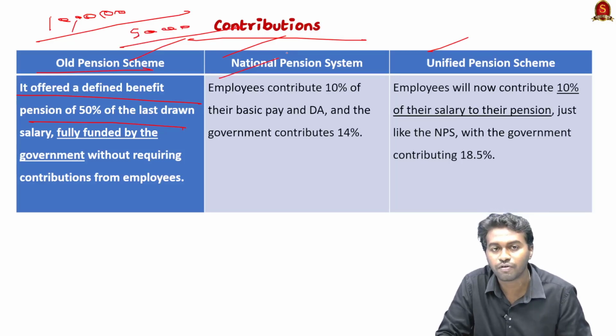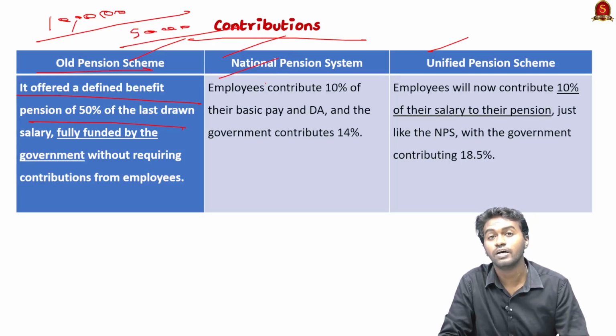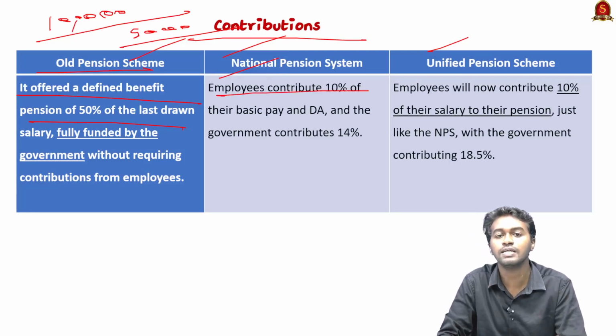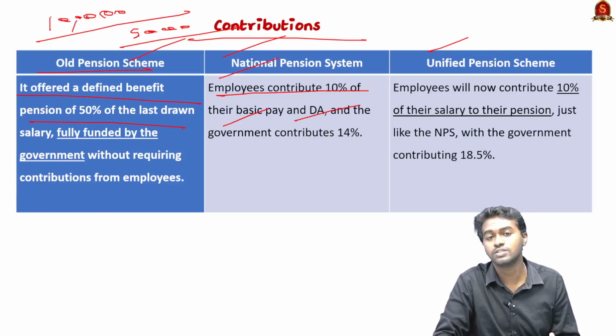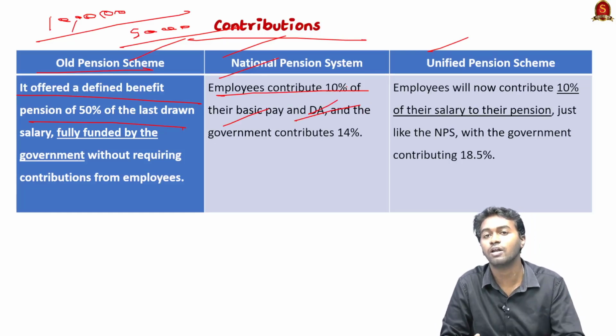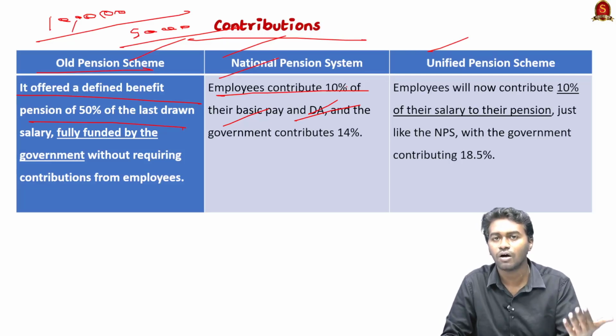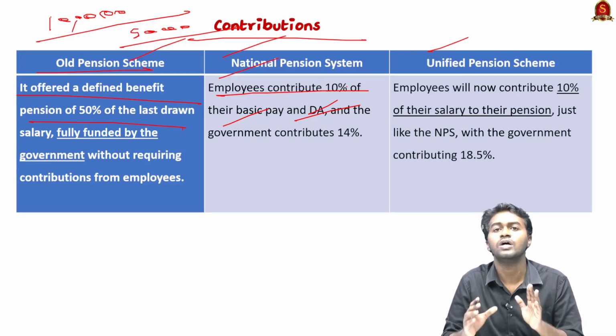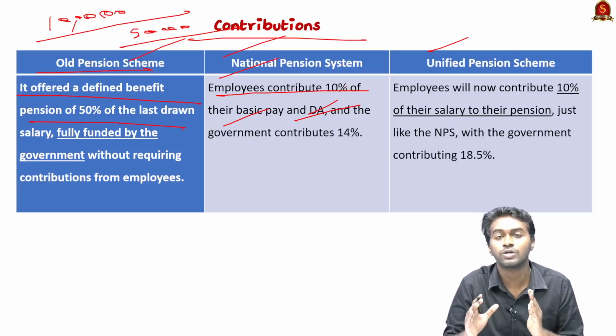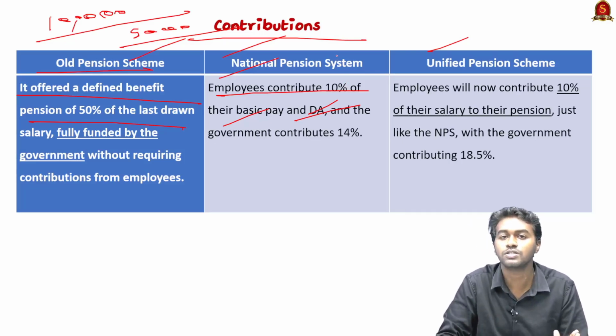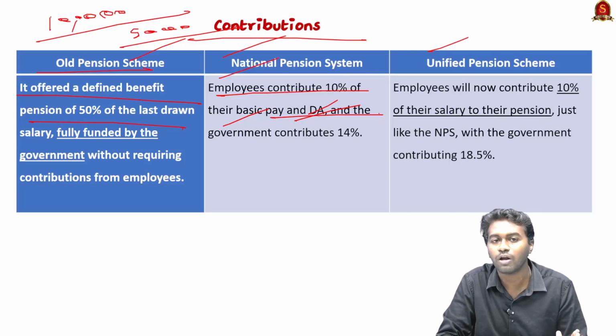And in the case of the national pension scheme, the employee will also make certain contributions. That is, the employees will contribute nearly 10% of their basic pay and DA, that is dearness allowance. Dearness allowance is the additional allowance given to the employees who are working in the public sector to adjust their cost of living according to inflation. And usually we use the consumer price index to determine this dearness allowance.